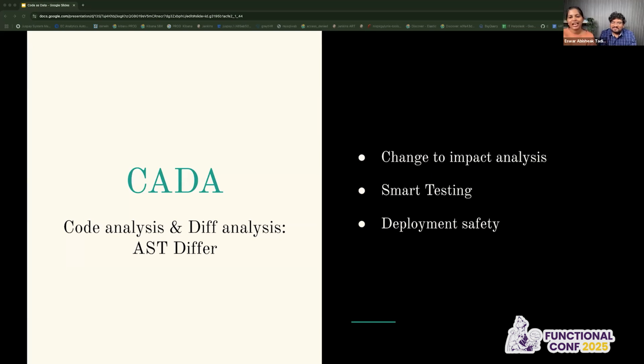One more thing: even after a release, if some issue comes up, we do RCAs and checks. That check also becomes easier, because if some DB function is causing an issue, you know exactly where it is in this path using this analysis.